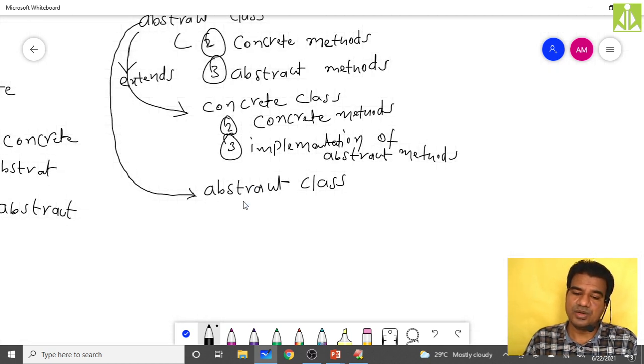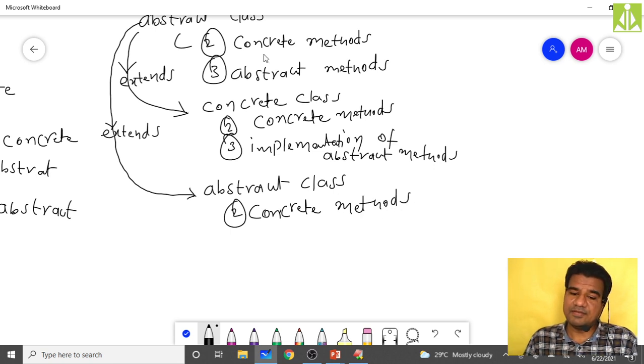So now what I will do here in this abstract class, which I have extended from an already existing abstract class. Here I am getting two concrete methods, and it is having three abstract methods.